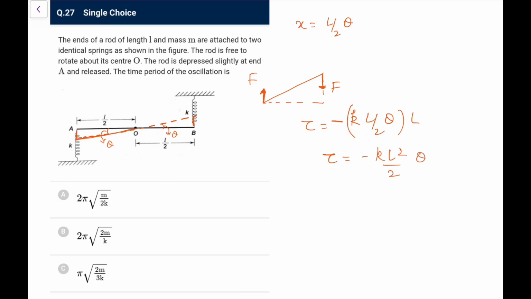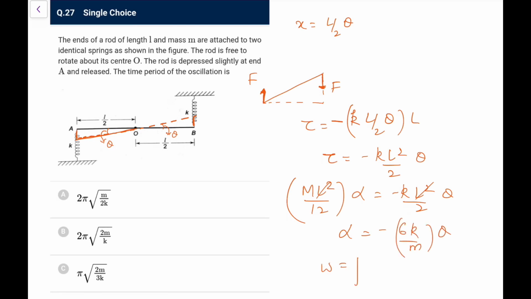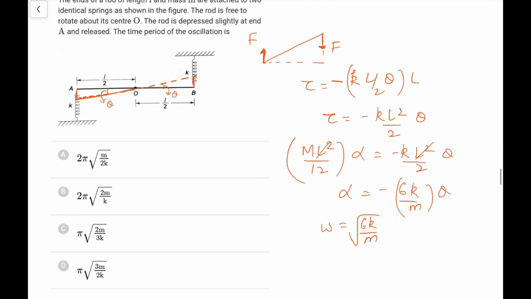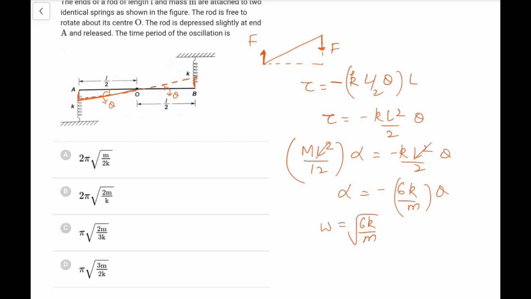And now this tau is I alpha. I about that axis is ml square by 12, so ml square by 12 into alpha is minus KL square by 2 into theta. L square gets cancelled, and what I get as alpha is minus 6k by m into theta. So omega comes out as root 6k by m. That is what I am getting. So what we are asked is the time period. Time period is 2 pi under root of m by 6k.